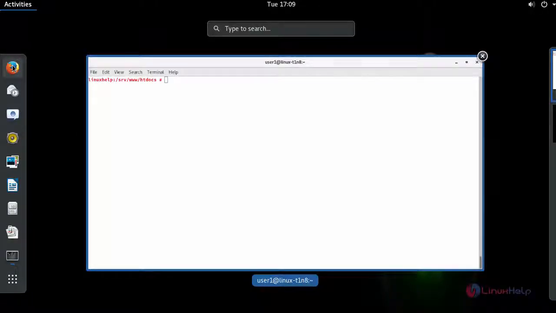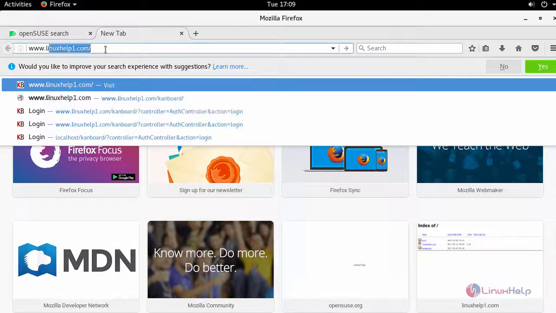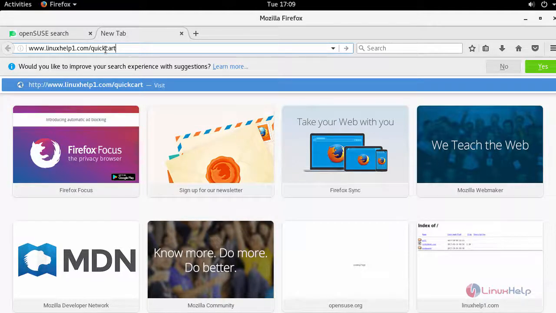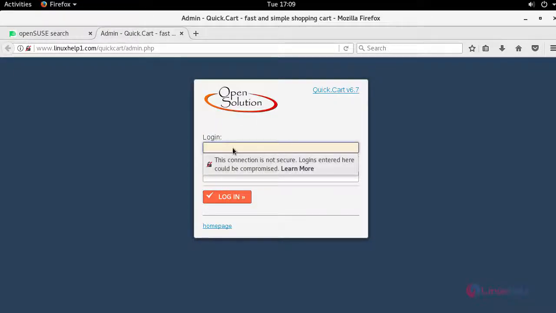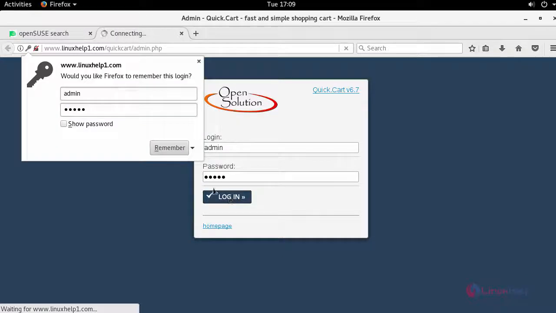Next, switch to your browser and enter your machine's IP address or your fully qualified domain name, followed by the name of your directory and admin.php. To open up your login panel, by default your username for logging in and password is admin. Now login.